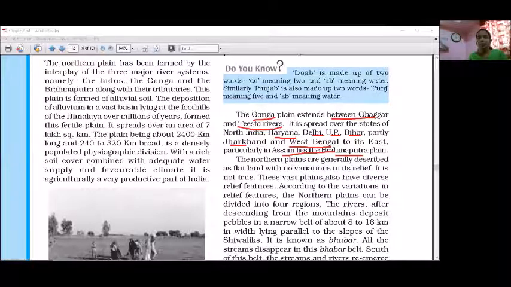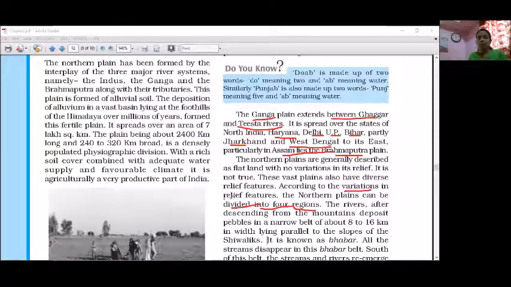These vast plains also have diverse relief features. Different relief features are located on this northern plain. According to the variation in relief features, the northern plain can be divided into four regions.